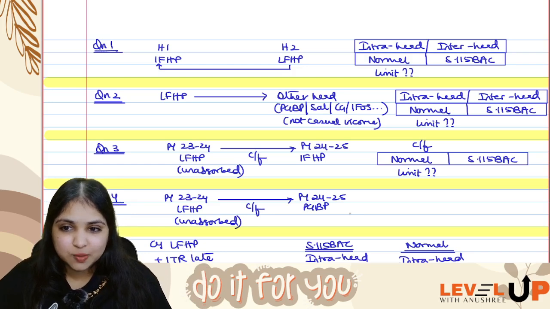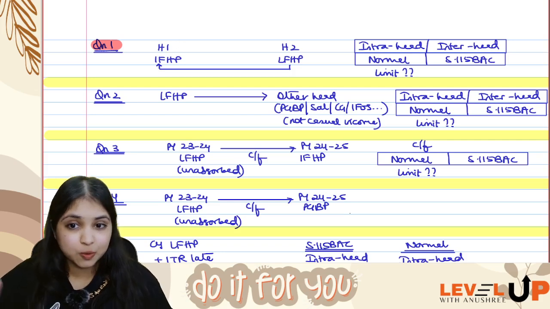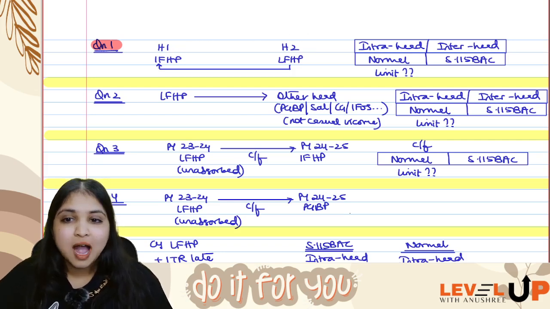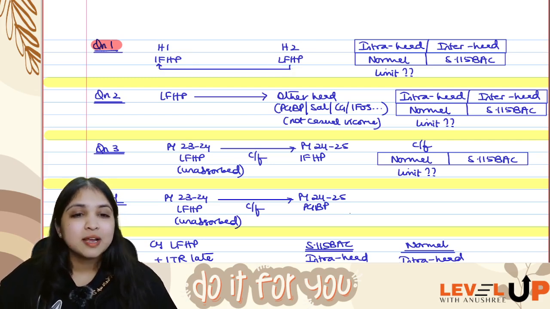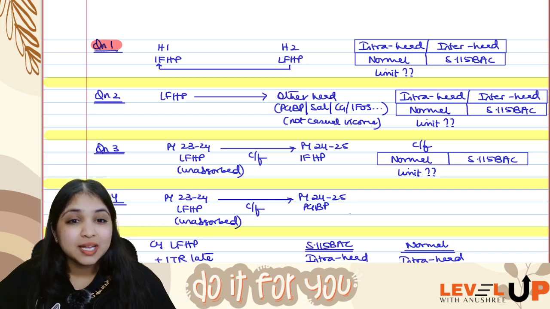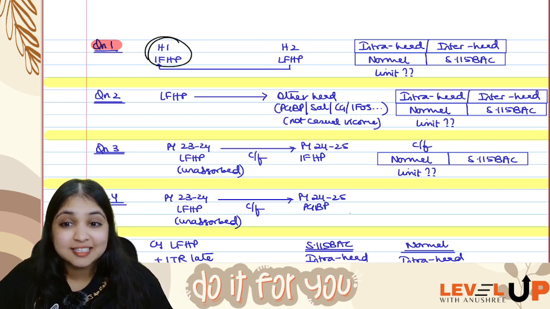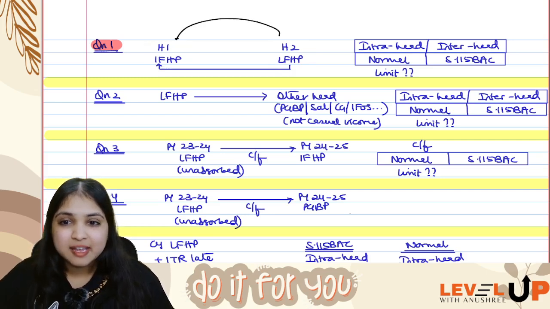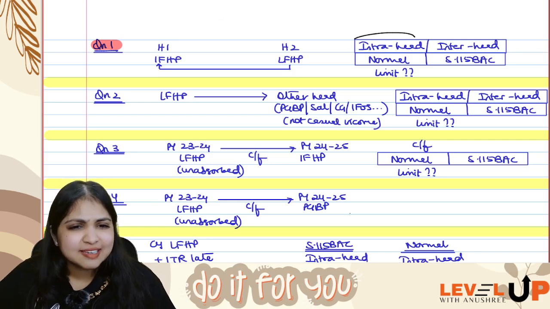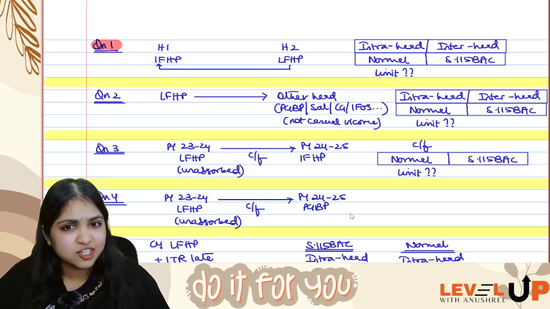Look at the very first question over here. In the first question, I have 2 houses, house 1 and house 2. House 1 I earned income, house 2 I have loss from house property. Now, if my assessee is adjusting house 2 loss from house property against house 1 income from house property, is it intra-head adjustment or is it inter-head adjustment?